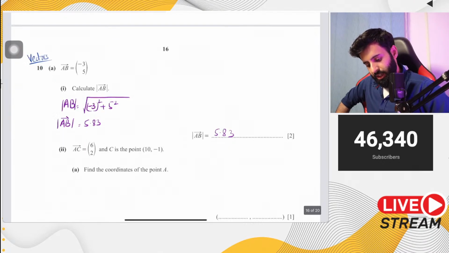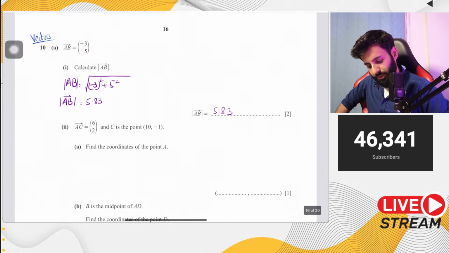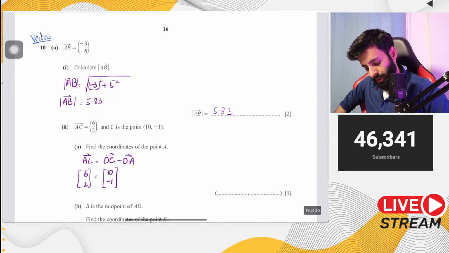Then it says AC is 6, 2 and C is the point 10 comma minus 1. Find the coordinates of point A. Now questions like these I'm noticing are becoming more and more common where we have to use position vectors. So AC can be formed by simply doing OC minus OA. Now we already have AC, that's 6, 2. OC is basically 10 comma minus 1. And then minus OA. We don't know OA, so we'll just let that be as it is.